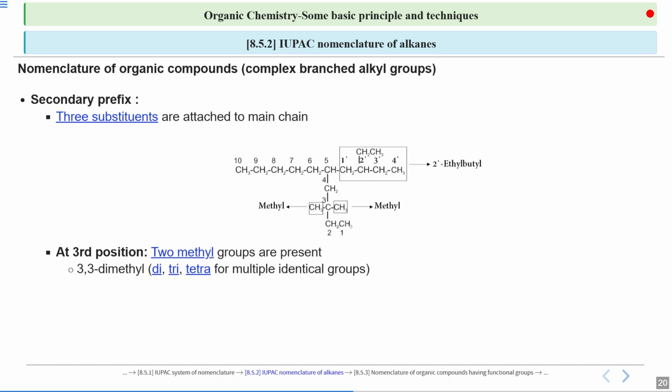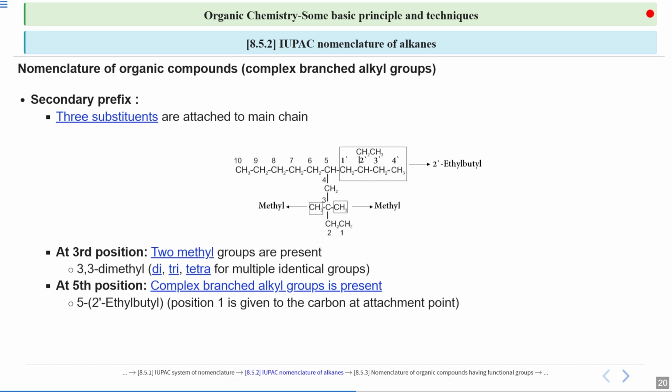First of all, we give the name for the methyl substituents, so both are present on the third position. Since two are present, we will write it as 3,3 for the methyl groups, and we will use the word di to represent their number. So this 3,3 is representing the position of both of the methyl groups, and since there are two methyl groups, we write di. So 3,3-dimethyl. Similarly, you can use tri for 3 and tetra for 4.